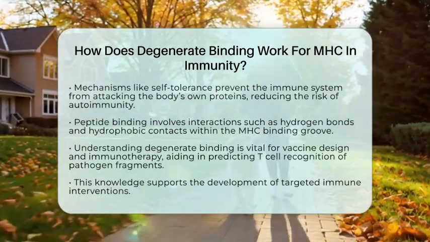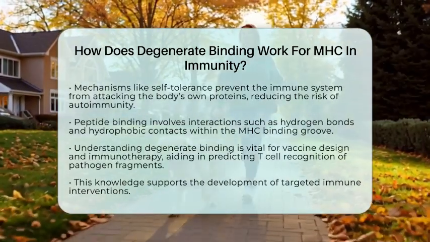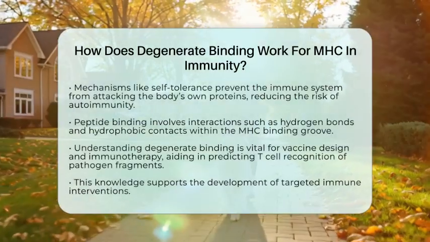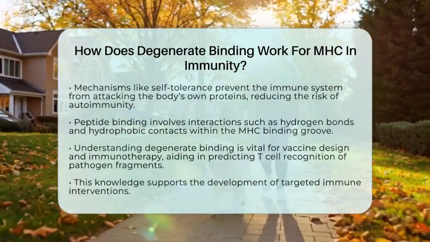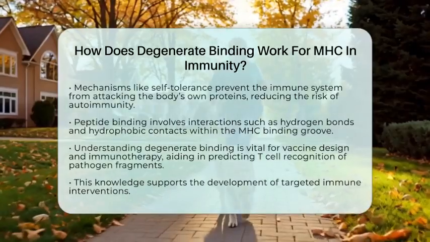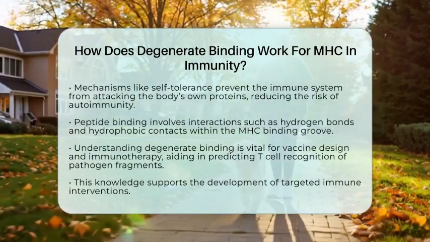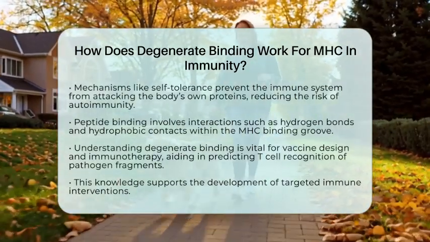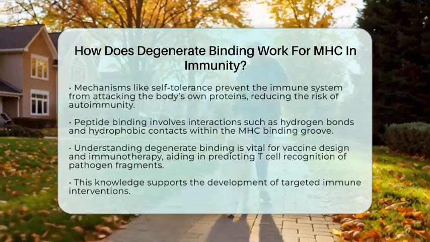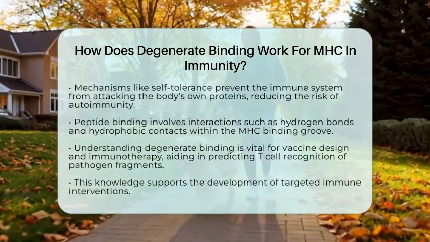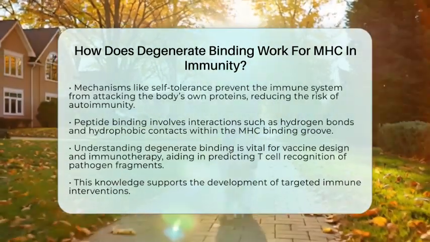Understanding degenerate binding is also important for vaccine design and immunotherapy. By knowing how MHC molecules select and bind peptides, researchers can predict which pathogen fragments are most likely to be recognized by T cells. This knowledge helps guide the development of targeted immune interventions.